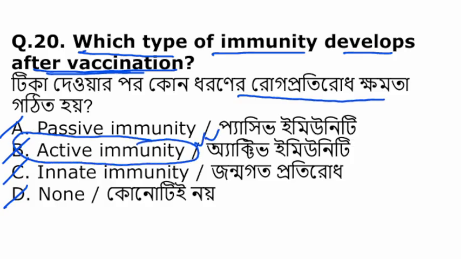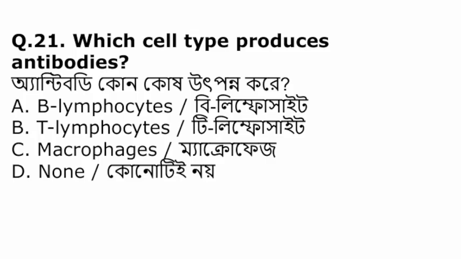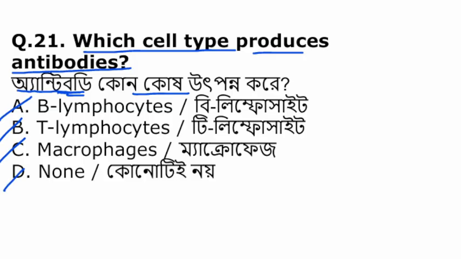So vaccination basically provides active immunity. Which cell type produces antibodies? B lymphocytes, T lymphocytes, macrophages, or none of the above. So among them, B lymphocyte secretes the antibodies.